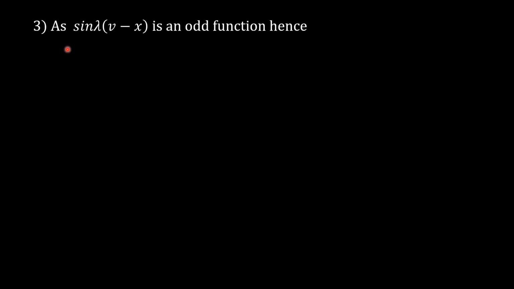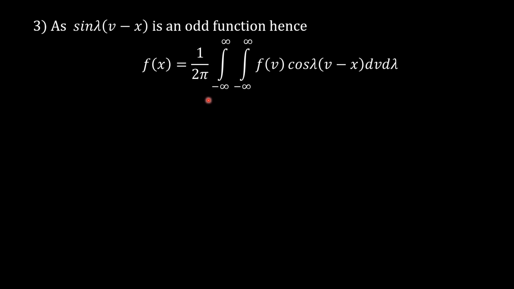As we discussed already, sine of lambda into v minus x is an odd function with respect to lambda. So therefore, alternate form 1 takes the form f of x is equal to 1 upon 2 pi integration from minus infinity to infinity, integration from minus infinity to infinity f of v cos of lambda into v minus x dv d lambda. Obviously the second term will become 0 as sine function is an odd function with respect to lambda and limits are from minus infinity to infinity.